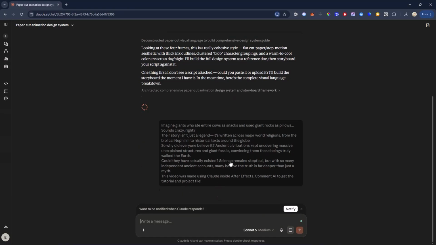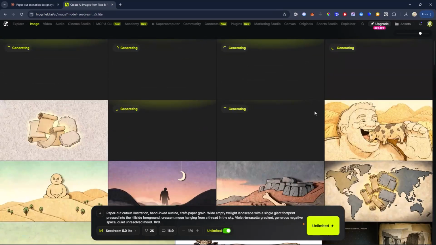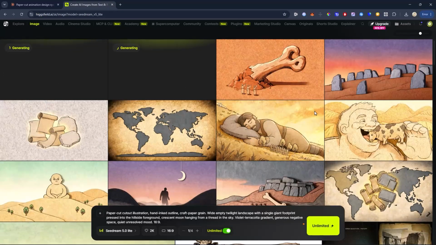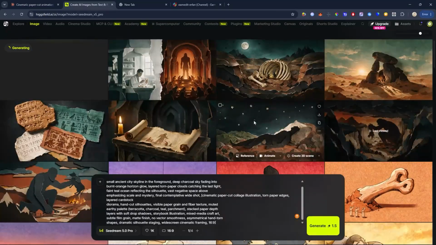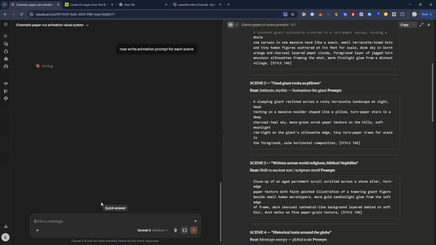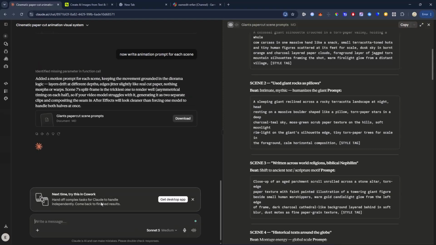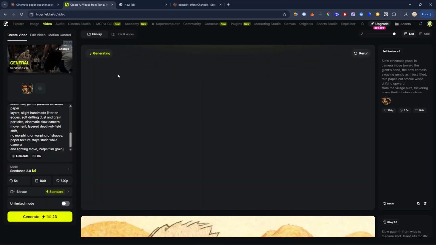By using Higgsfield and different image generation models such as Seedance, Nano Banana, and others, I created these still frames and tested them by turning them into videos. I repeated the process until I found design styles that matched my taste. Now that I had the perfect still frames, I asked Cloud to generate animation prompts for each scene. The good thing about Cloud is that it also gives you a universal style tags for every scene, so your images and videos stay consistent across every generation. Then it was time to generate the videos.